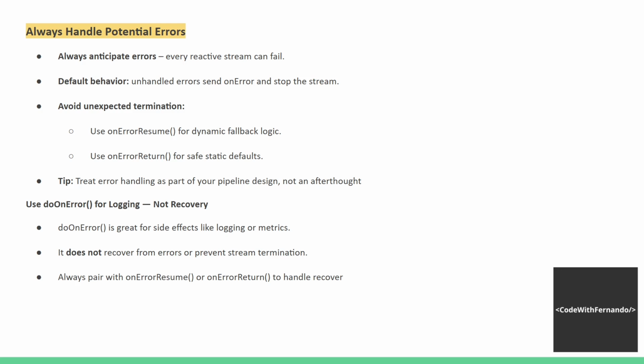Use doOnError for logging, not recovery. doOnError is great for side effects like logging or metrics. It doesn't recover from errors or prevent stream termination. Always pair it with onErrorResume or onErrorReturn to handle recovery.